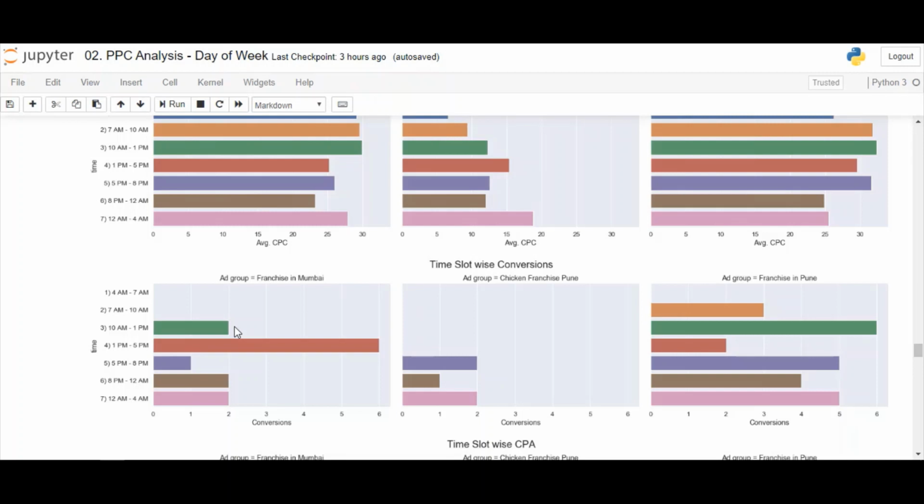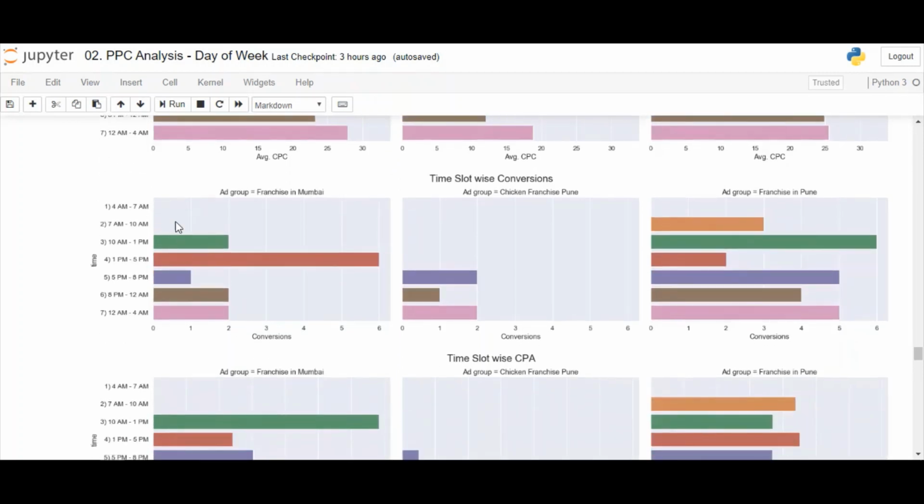Also, the two morning slots, 4 a.m. to 7 a.m., 7 a.m. to 10 a.m., have not resulted even in a single conversion. So we need to reduce our bid significantly here.